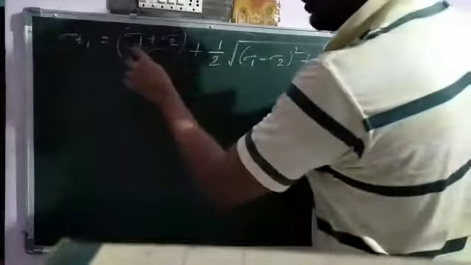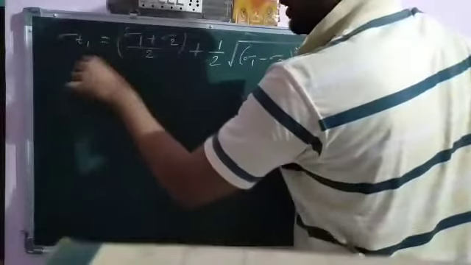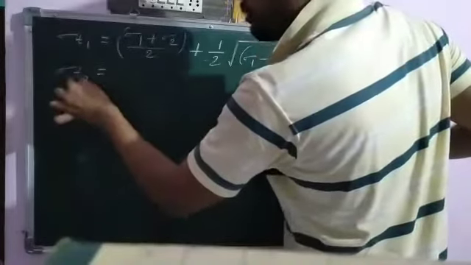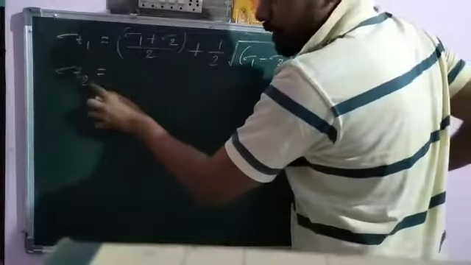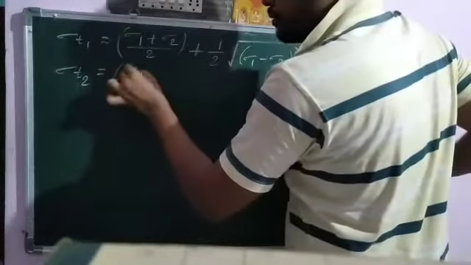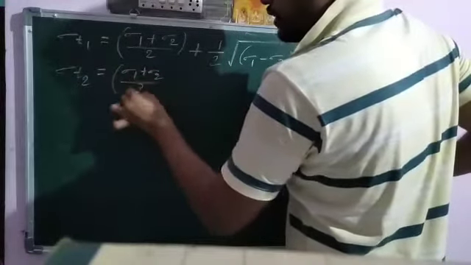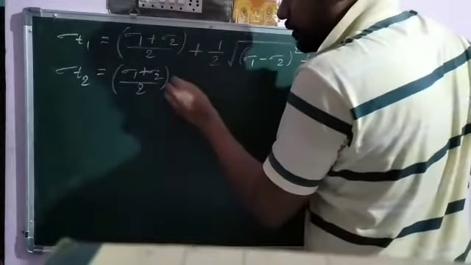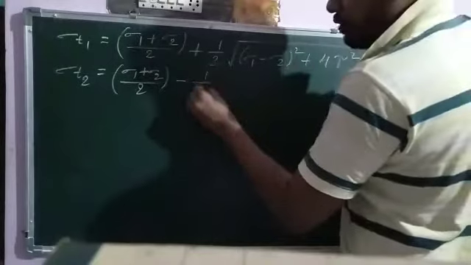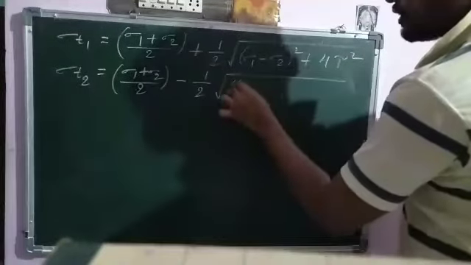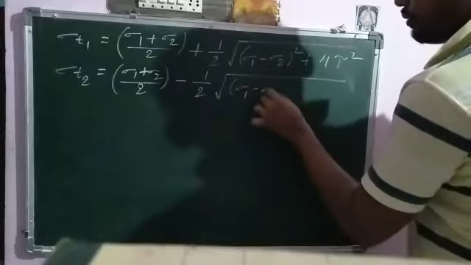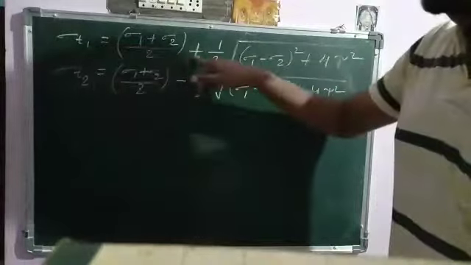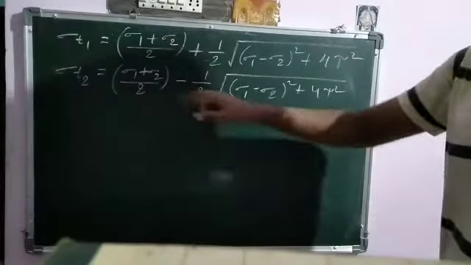Similarly for sigma T2, the minimum principal stress, it is the same formula: (sigma 1 plus sigma 2) divided by 2, but instead of plus, put minus, of root over (sigma 1 minus sigma 2) whole square plus 4 tau square. The only difference is the sign. Maximum means positive, minimum means negative. You can remember it like this.